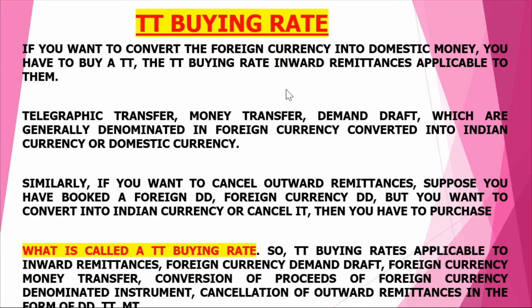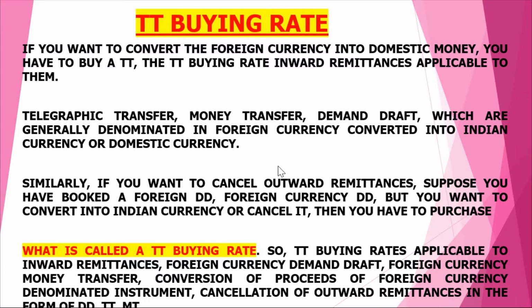And what are the examples of this? Telegraphic transfer, money transfer, demand draft, which are generally denominated in foreign currency and converted into Indian currency, or we can say domestic currency. Similarly, if you want to cancel outward remittance, let us suppose that we have gone into contract for outward remittance, but that outward remittance has been cancelled.